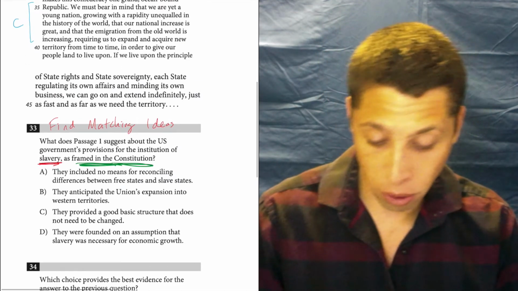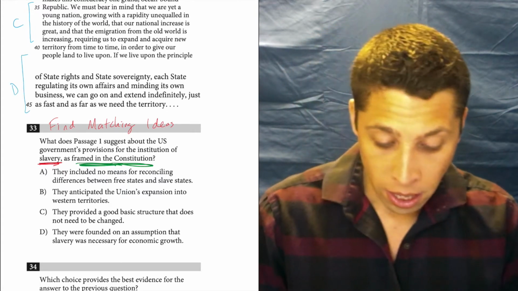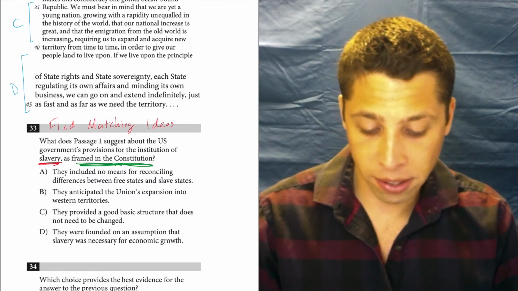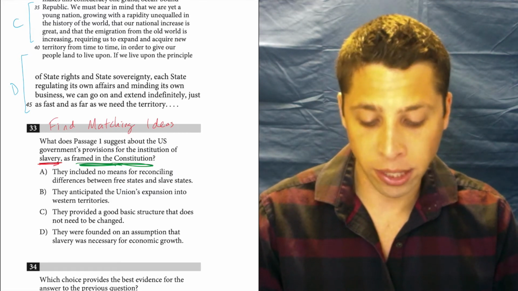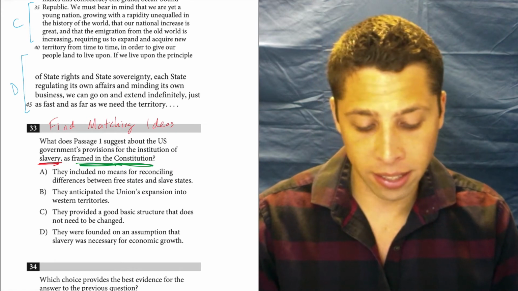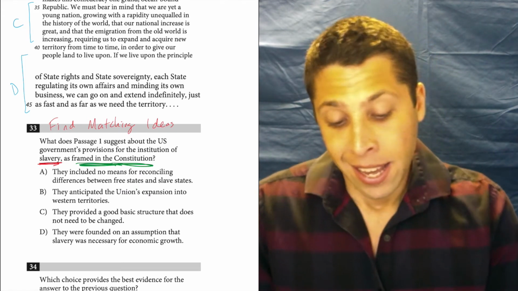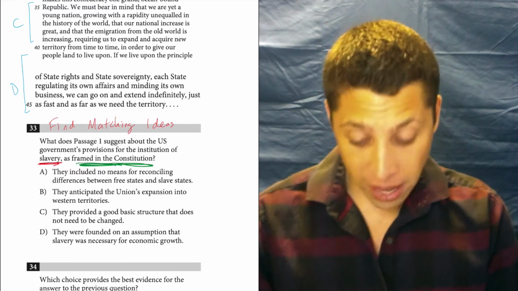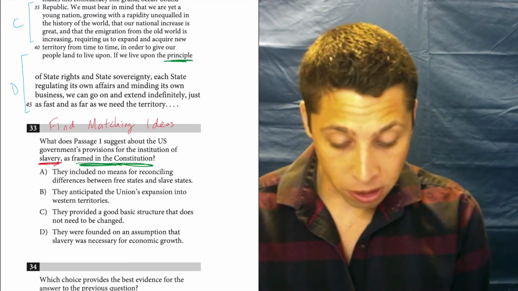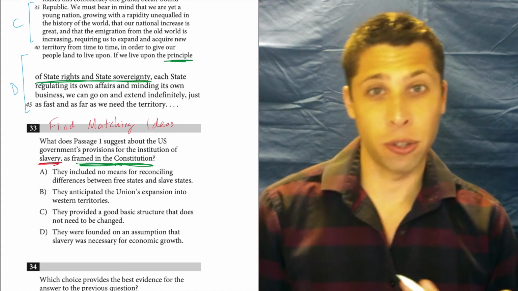Let's look at D. 41 to 45 is right here. If we live upon the principle of states' rights and state sovereignty, each state regulating its own affairs and minding its own business, we can go on and extend indefinitely just as fast and as far as we need the territory. So maybe if I were trying to make it fit, I could say something like, the principle of states' rights and state sovereignty. Maybe that has something to do with the framing of the Constitution.